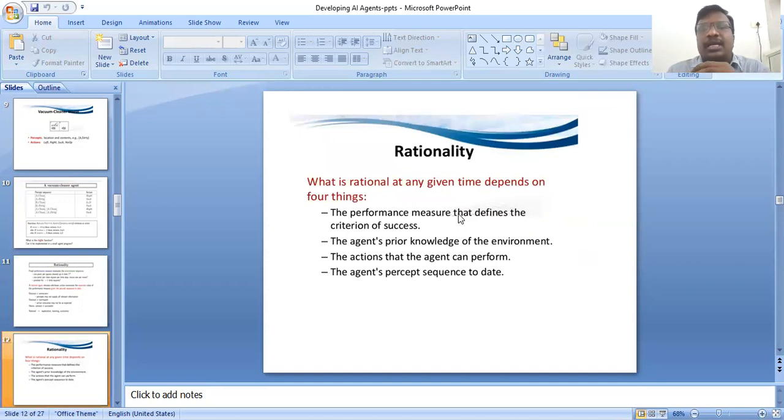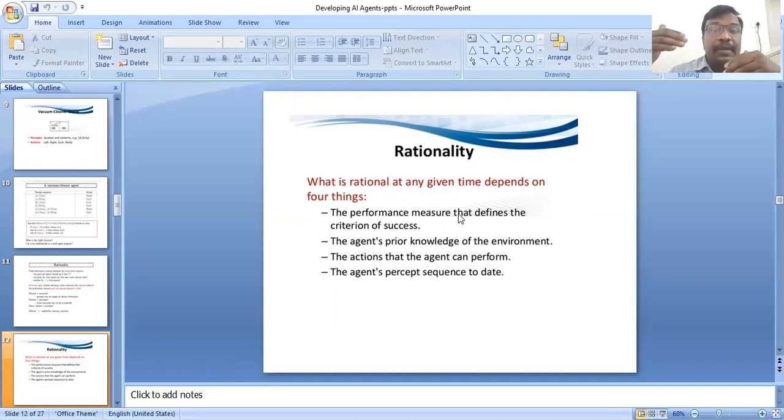What the rationality at any given time depends on are four things. The first one is the performance measure that defines the criterion of success.